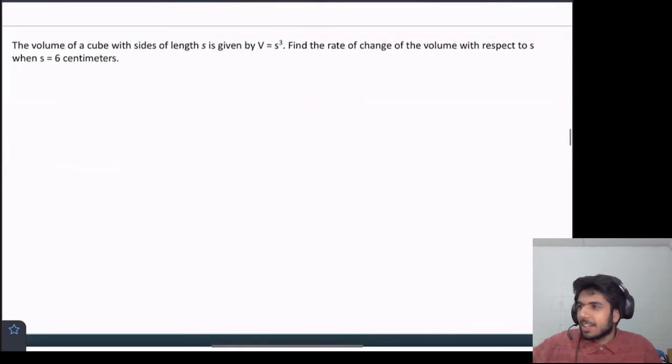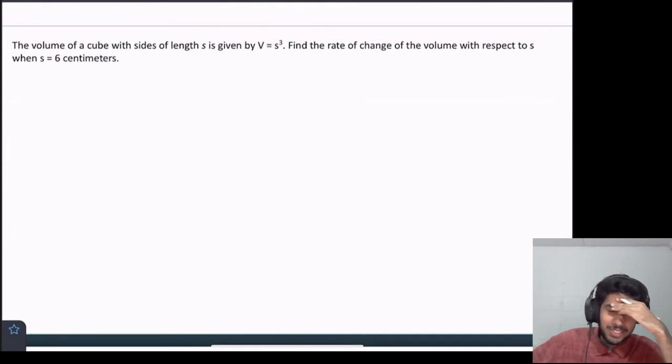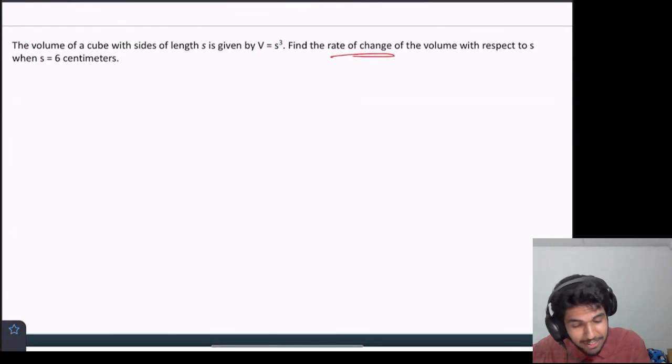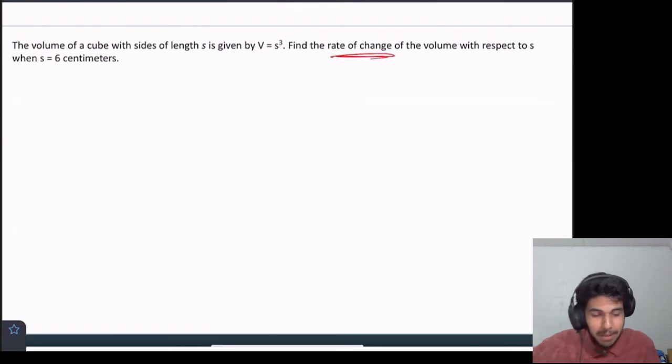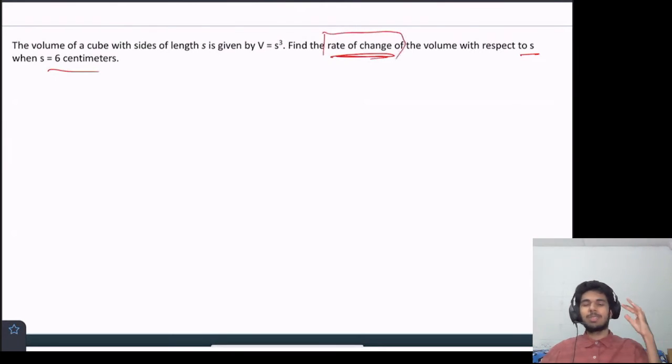Okay, so now we have another word problem type thing. So the volume, oh my goodness, I'm so used to saying velocity. Volume of a cube with sides of length s is given by v equals s cubed. Find the rate of change of the volume with respect to s when s equals 6 centimeters. Rate of change. That should be keywords for derivative. And, well, since we've only been talking about derivatives today, it makes sense, right?